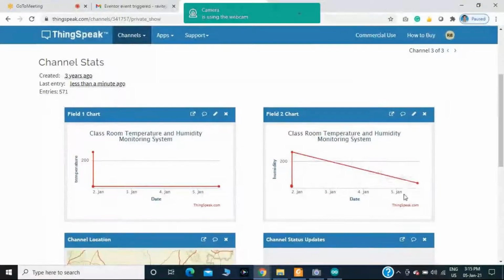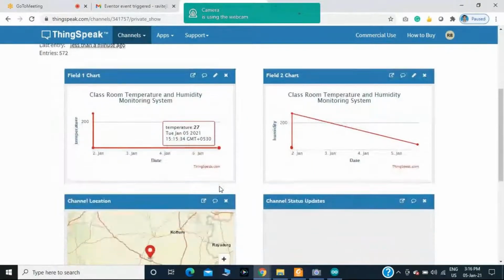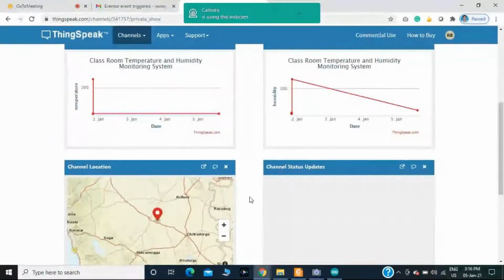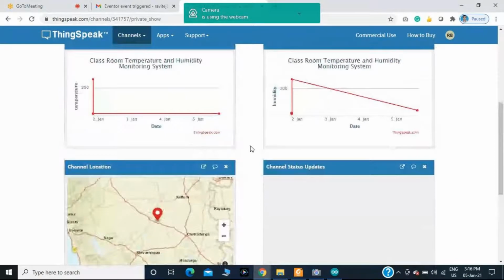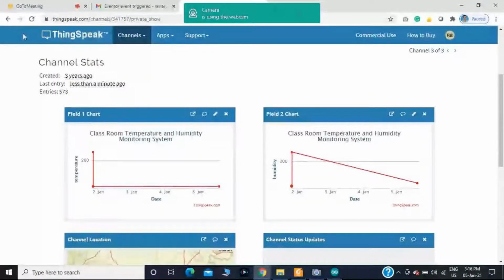Now, okay, on 5th January at around 3:15:10, I got a humidity value of around 70. At 3:15:34, I got a temperature value of around 27 degrees Celsius. If you mention the longitude and latitude of your respective area, it shows another field with the name channel location. I am refreshing this ThingSpeak cloud service.